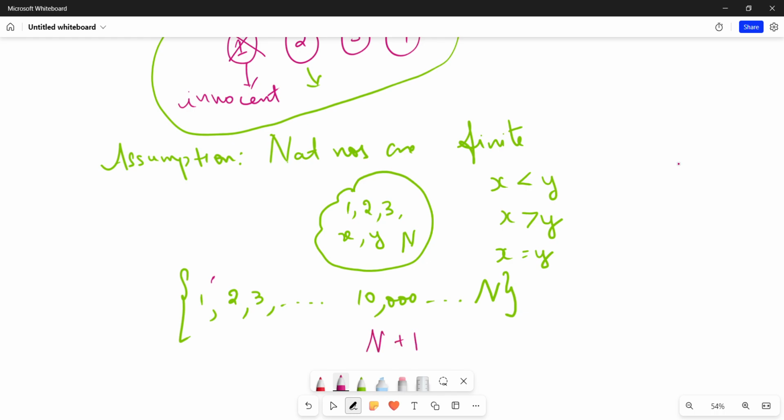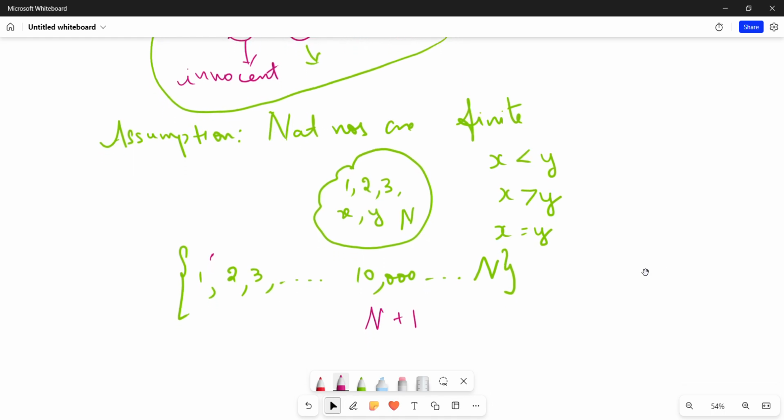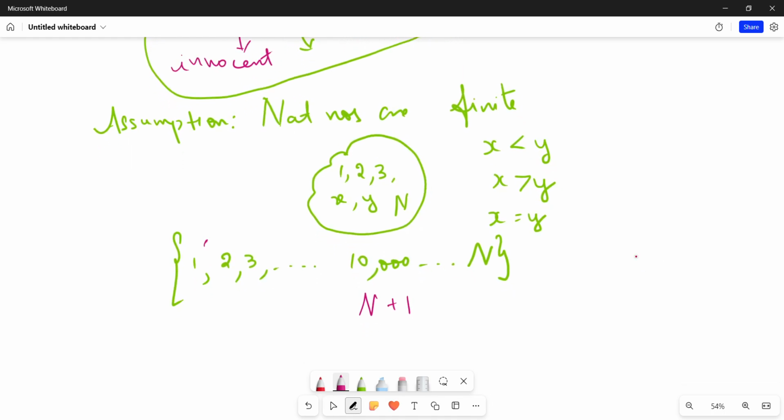Will that be contained in this set which we have taken? Will n plus 1 be present in this set? Yeah, it should be, right? It should be, but it will not be, because we have assumed that n is the largest. Oh, because you have ordered the numbers. We have already ordered them in ascending order. So n is the largest among them. So n plus 1 would not be there. Similarly, n plus 2 is a natural number. n plus 2 will not be there in this set.